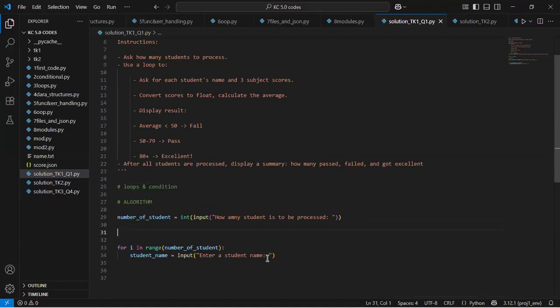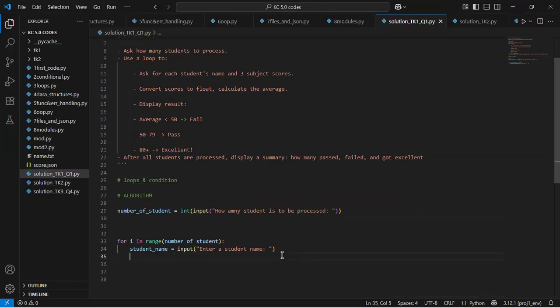Now what do we need to do again? We have to collect the student scores for 3 subjects. So I'll call this score 1. Score 1 here will signify the student's score for each of the subjects. So I come here, repeat the same thing and paste it.